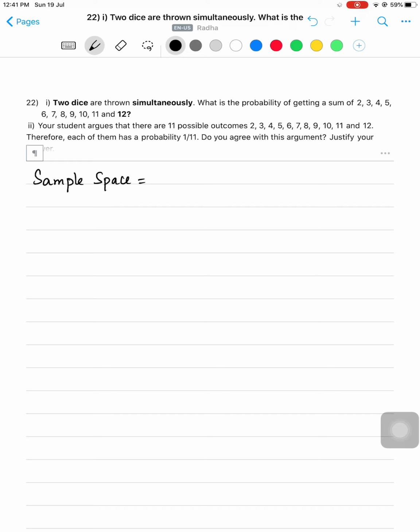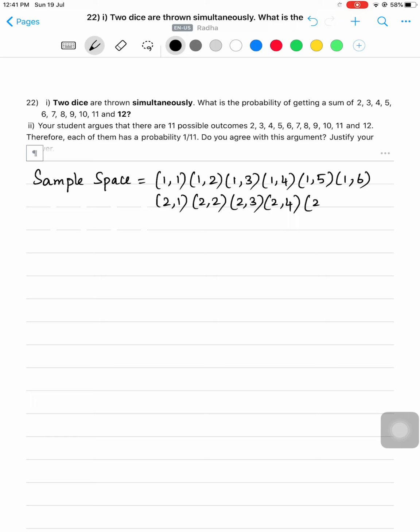So, what are the possible outcomes? (1,1), (1,2), (1,3), (1,4), (1,5), (1,6). Similarly, (2,1), (2,2), (2,3), (2,4), (2,5), (2,6). (3,1), (3,2), (3,3), (3,4), (3,5), (3,6).